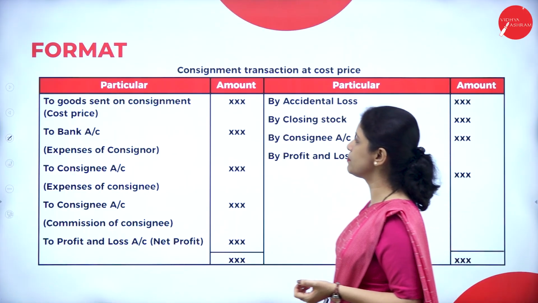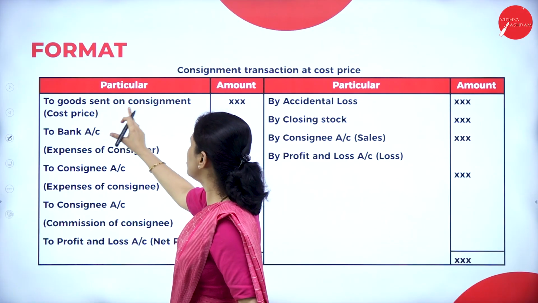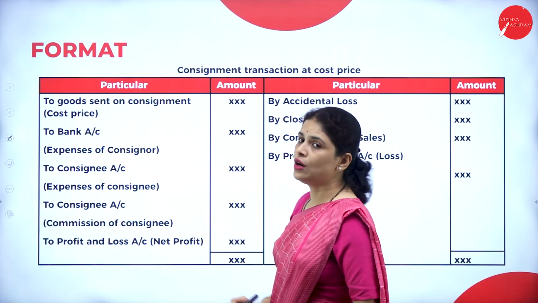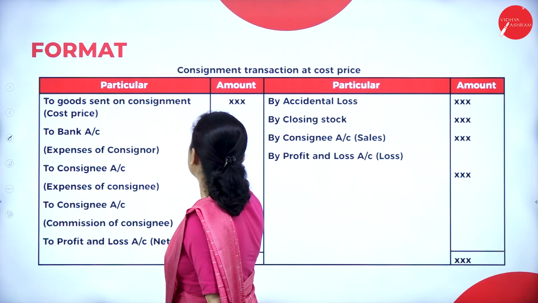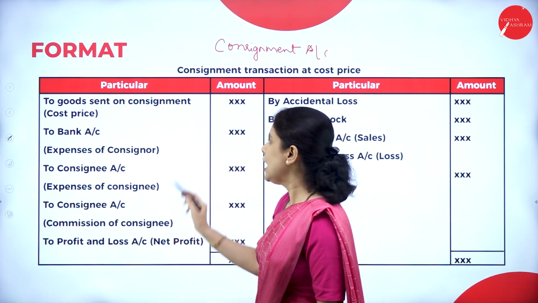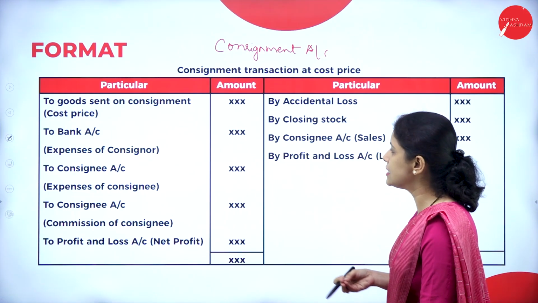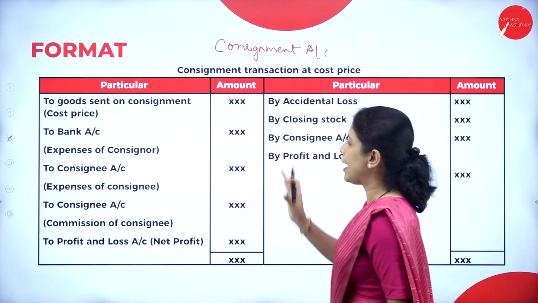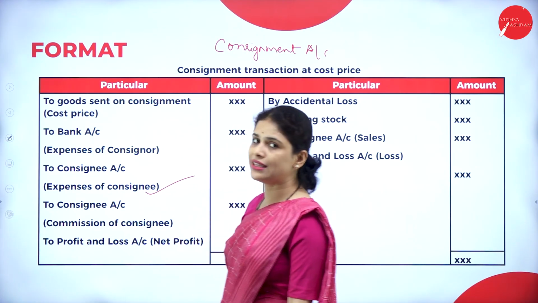Consignment transaction at cost price. First, what we have to write? Consignment account debit to goods sent on consignment. That is the first entry. So in the consignment account, we write to goods sent on consignment. After that, to bank. What is that? Expenses incurred by the consignor. Whatever expenses incurred by the consignor, that we write to bank. So the entry is consignment account debit to bank. After that, to consignee account. What is that? Expenses incurred by the consignee.